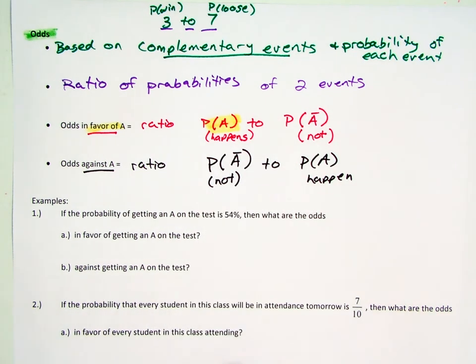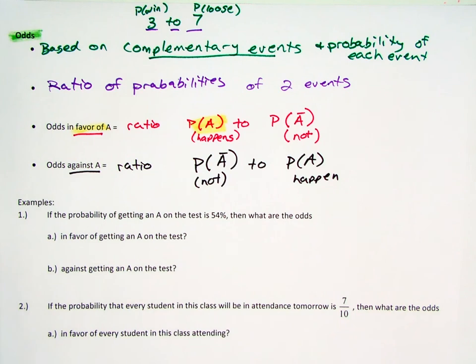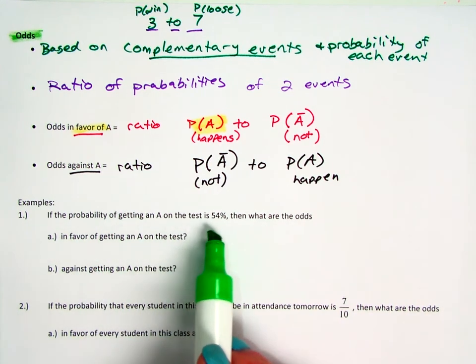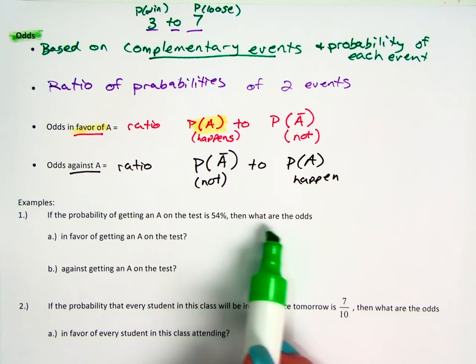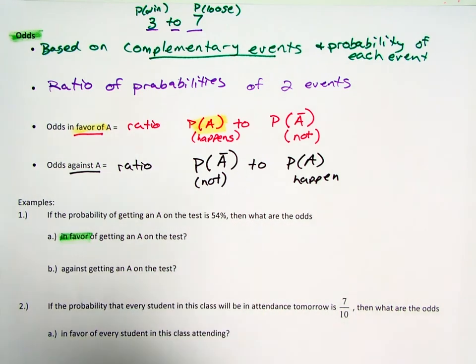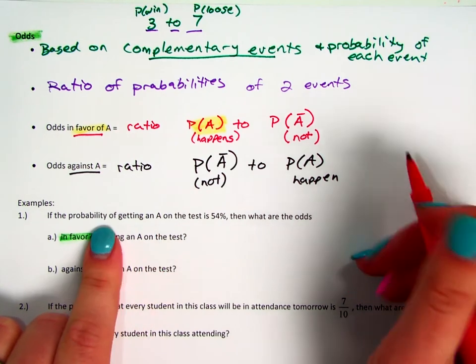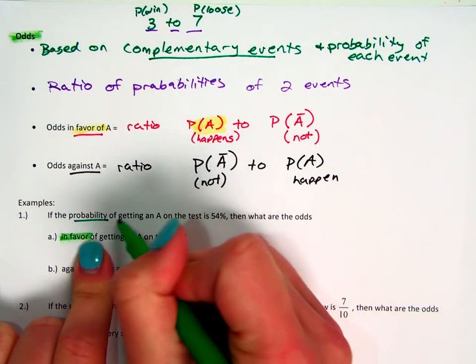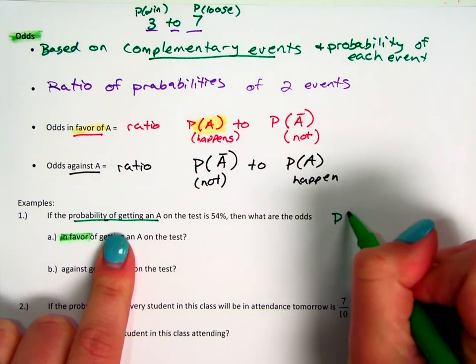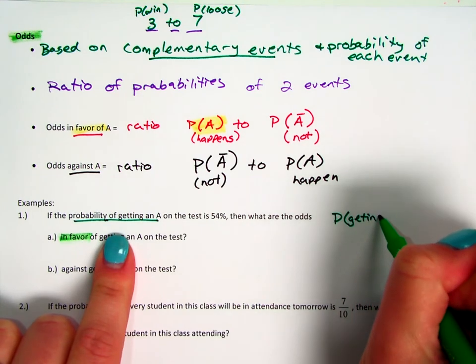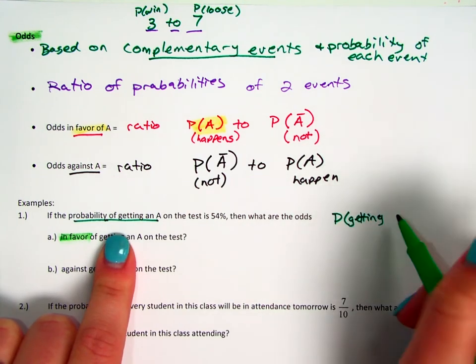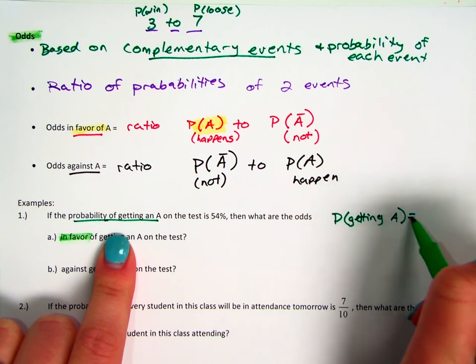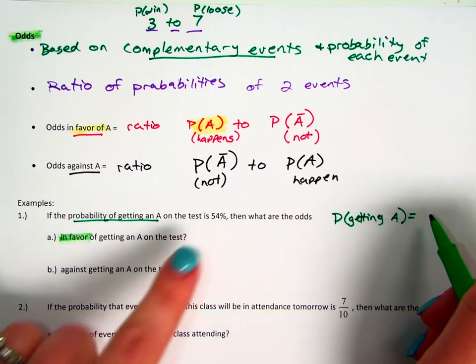All right, so let's actually read a problem and do an example. In example 1, if the probability of getting an A on the test is 54%, then what are the odds in favor? Well, before I can even do this, we have to think about what the 2 probabilities are. The first probability is the probability of getting an A, equals, and they said 54%.